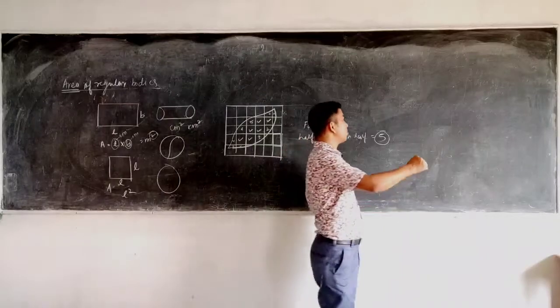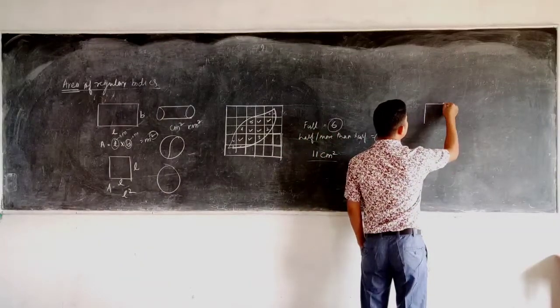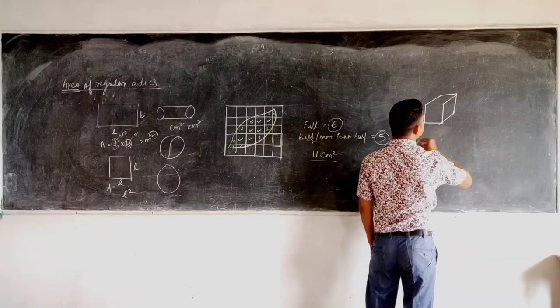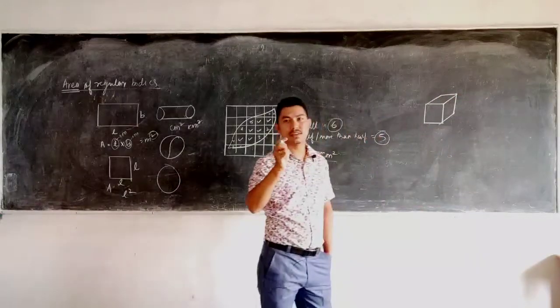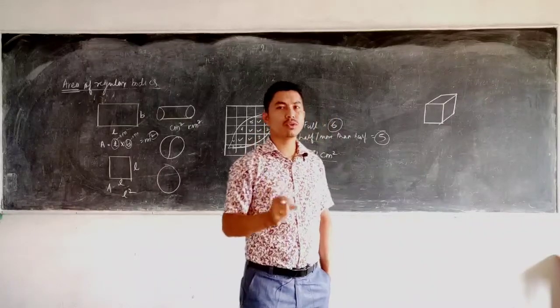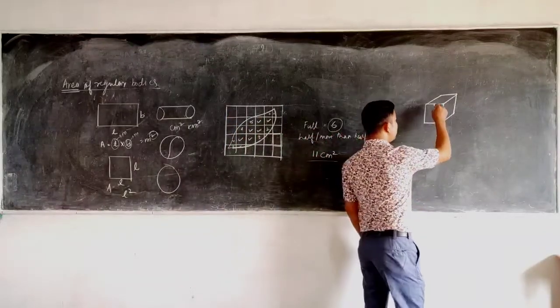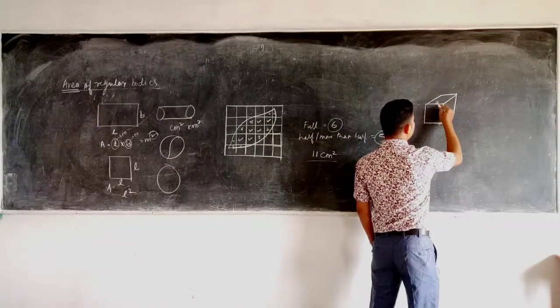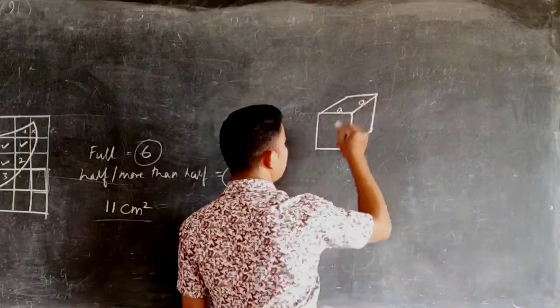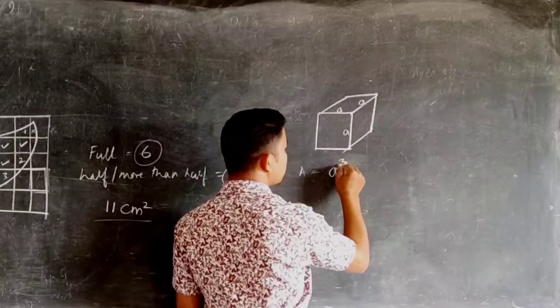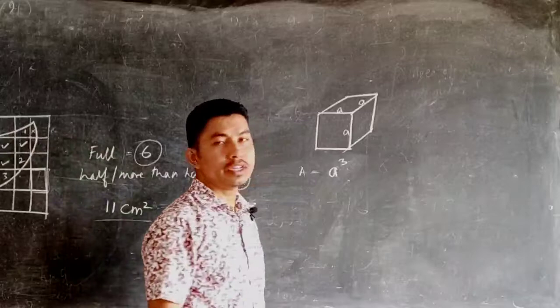For regular bodies, one of the known shapes is a cube. Cube means, have you seen a die, dice? We play Ludo, no? So that is known as a die, in which each of the sides is the same. So A and A. The volume of a cube is equal to A cube. That means you will multiply A three times.